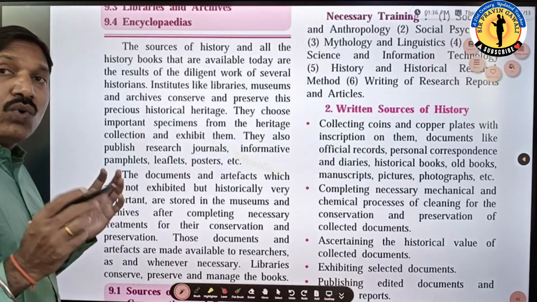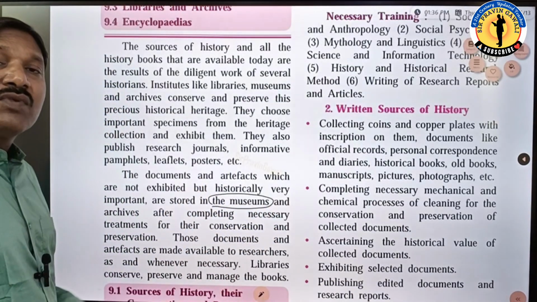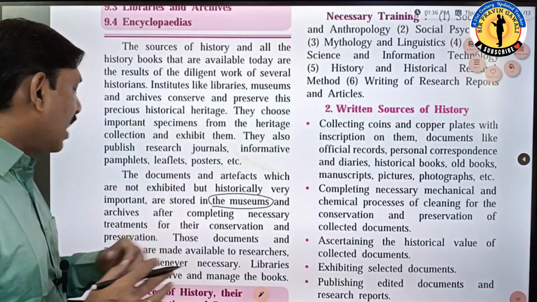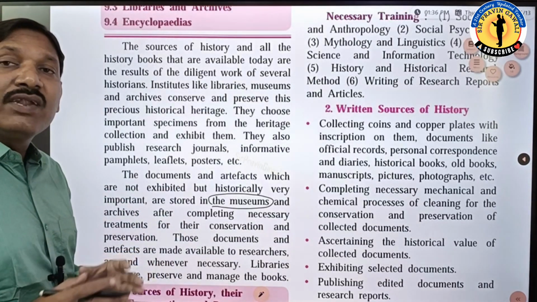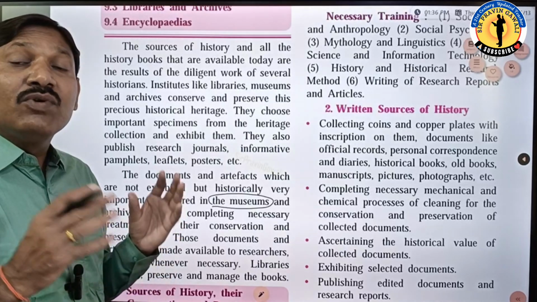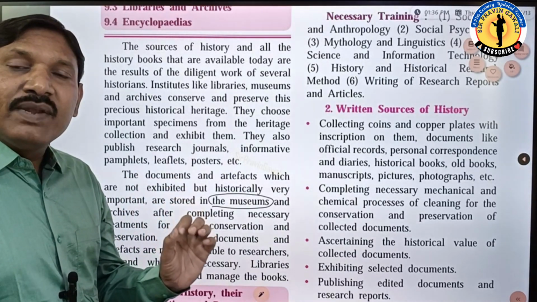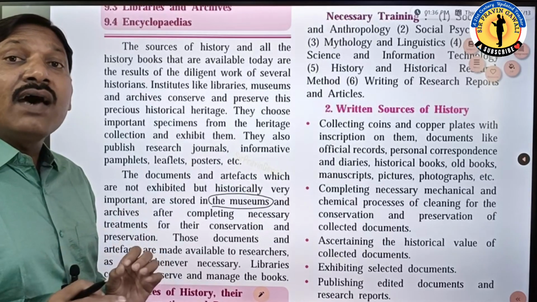So they are stored in the museums after a proper treatment of those documents or objects. In museums we can see many historical things, but before they are exhibited, they are processed.